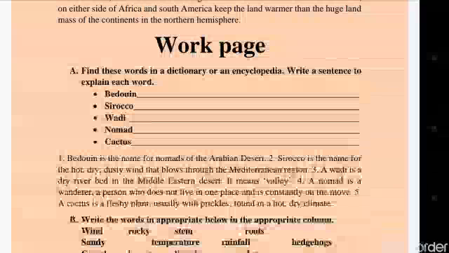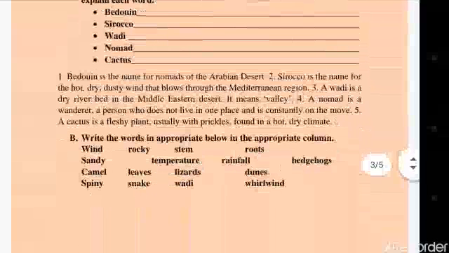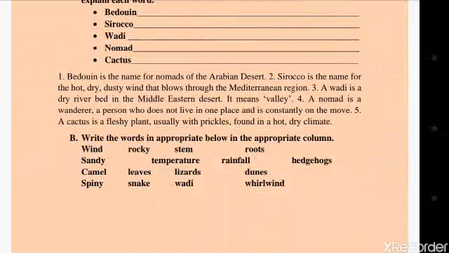The last word is cactus. A cactus is a fleshy plant, usually with prickles, found in a hot, dry climate.